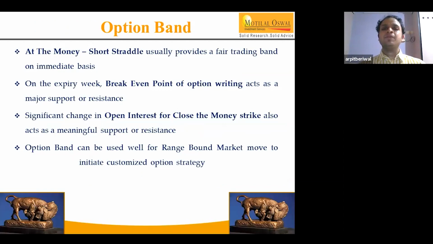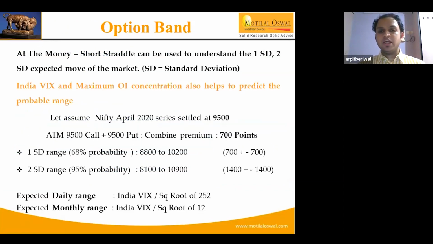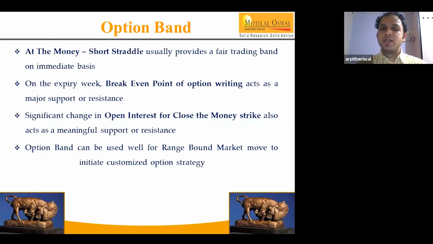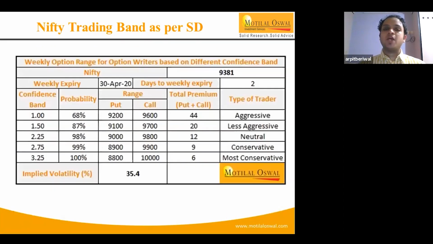As we discussed, 9,500 is an important level, and if we calculate the premium up and above, we get the range. Now, as expiry is just one day away, the range is getting narrow day by day. Initially the range was 9,000 to 9,500. Then the range shifted to 9,100 to 9,500. Now the range has shifted to 9,300 to 9,600. So slowly and gradually the range is getting narrow as we come close to expiry, and depending upon that, various participants try to generate returns by customizing different strategies.